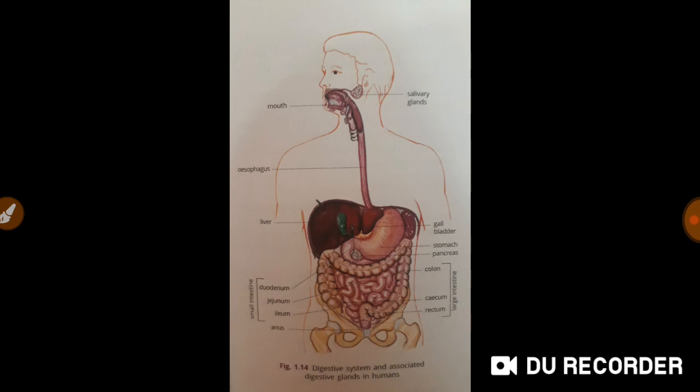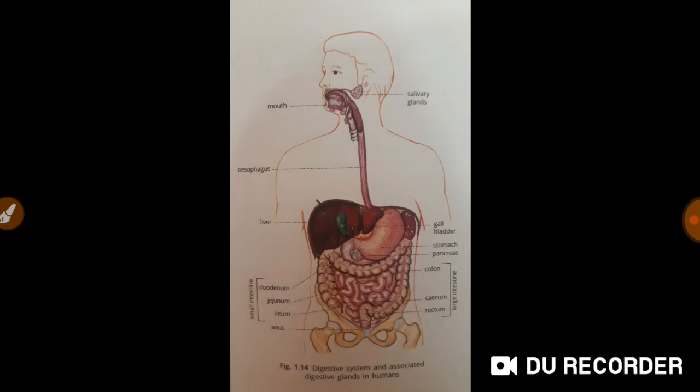After esophagus, there is stomach, very important part of this digestive system. What the role is, it holds food for some time, produces gastric juices which makes food acidic, and protein digestion begins in stomach. After stomach, small intestines start, and small intestines have three parts. The first part is duodenum, then jejunum, and then ileum. Fine?